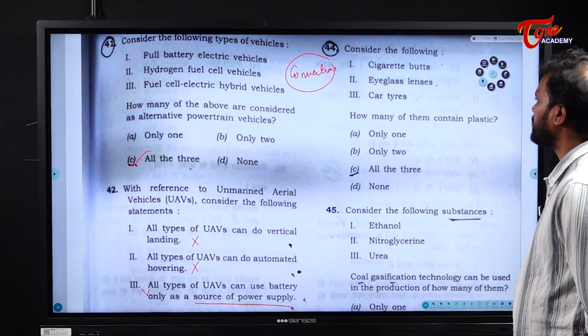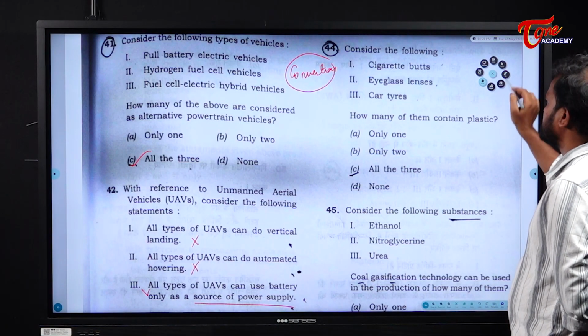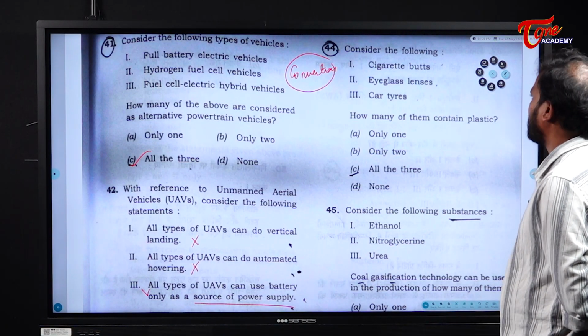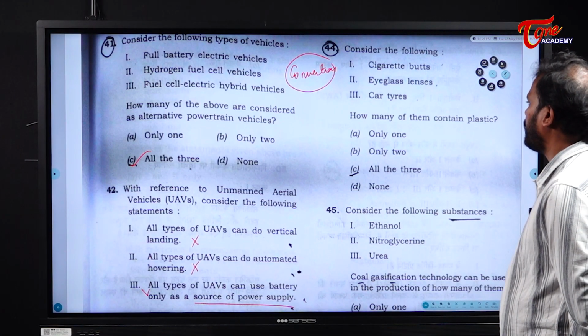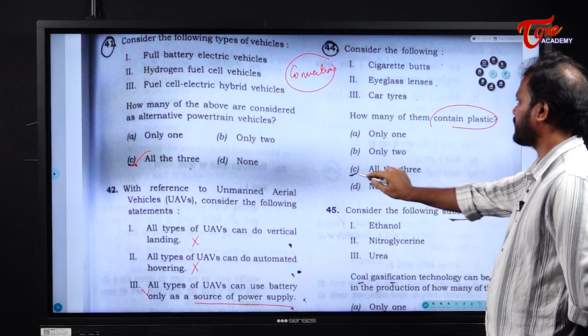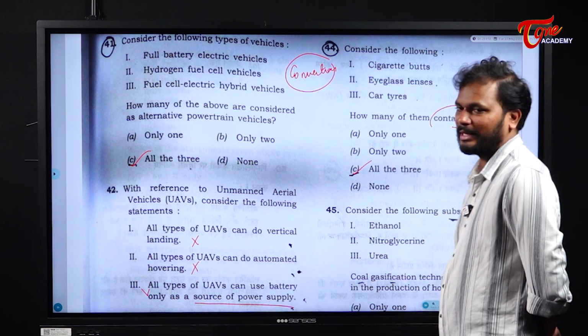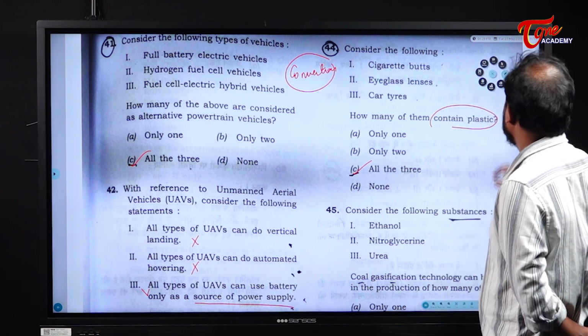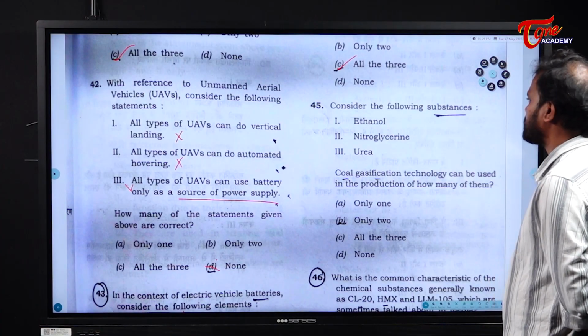Consider the following: the cigarette butts, eyeglass lenses and car tires. Now, how many of them contain plastic? All the three contain the plastic. It is a more direct question. Clear? Next. Consider the following substances.